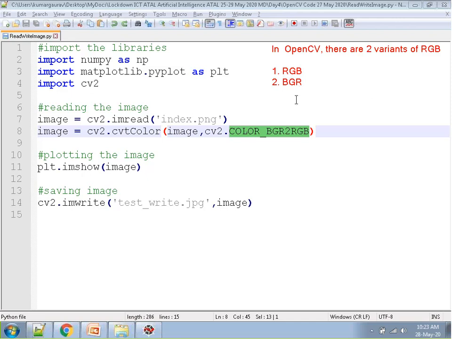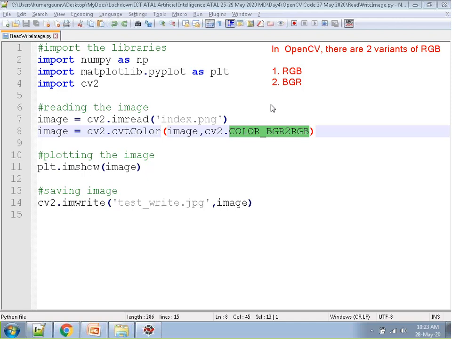In MATLAB there is nothing like BGR; we use only RGB. But in OpenCV we can use its reverse version also. In the case of RGB, the highest intensity will be given to R. The highest preference will be given to red color, then to green color, and then to blue color.